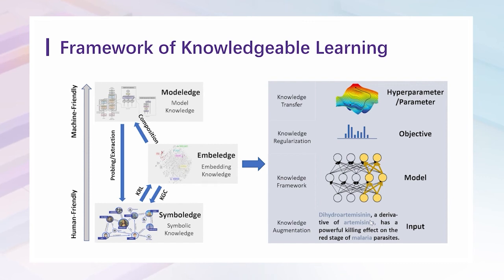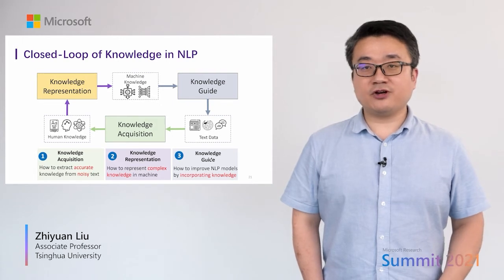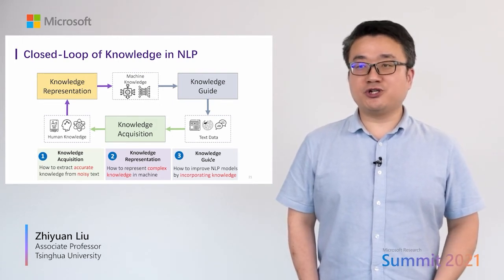In summary, there are in fact two forms of knowledge for language understanding: symbolic knowledge and model knowledge. These two kinds of knowledge can be converted to each other. A typical machine learning framework, including pre-trained language models, is composed of four parts: input, model architecture, objectives, and parameters. Various approaches, as mentioned in this talk, have been explored to incorporate knowledge into these components. Okay, that's all for knowledgeable pre-trained language models.